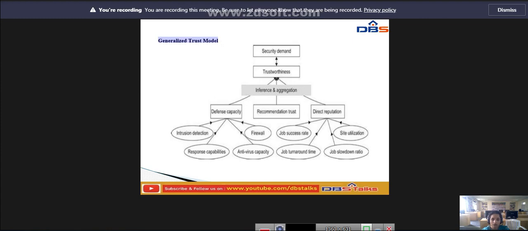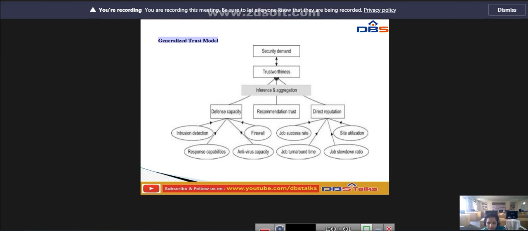So this is the generalized trust model diagram. At the bottom we identify three major factors which influence the trustworthiness of the resource site, and the interface module is required to aggregate these factors following some existing inference or aggregation methods.